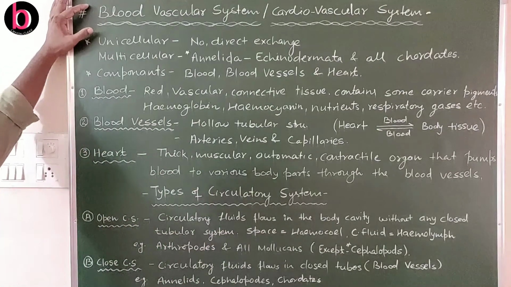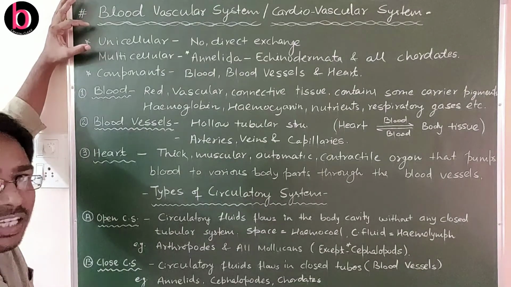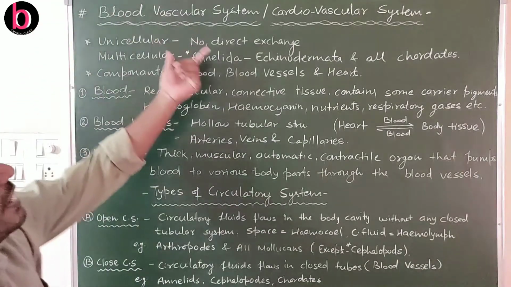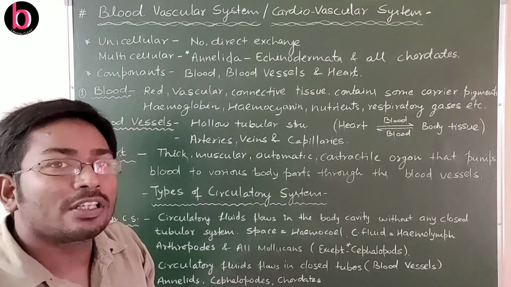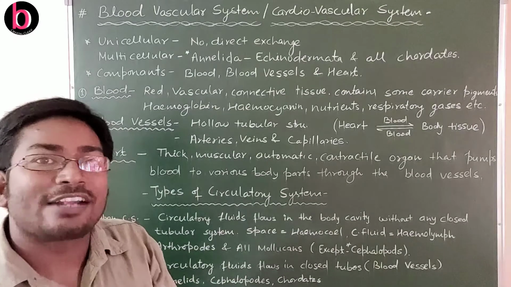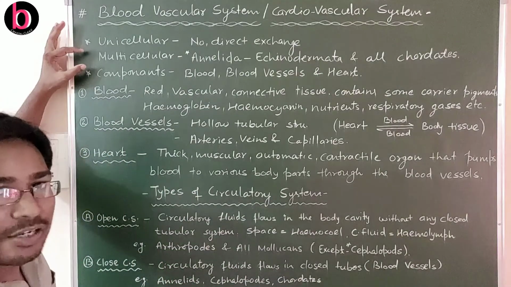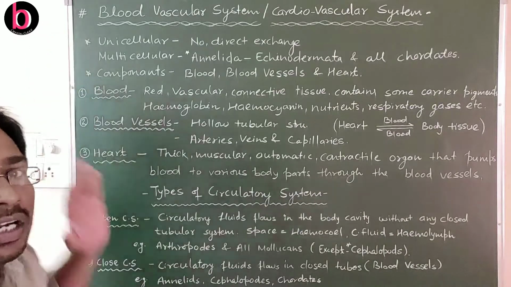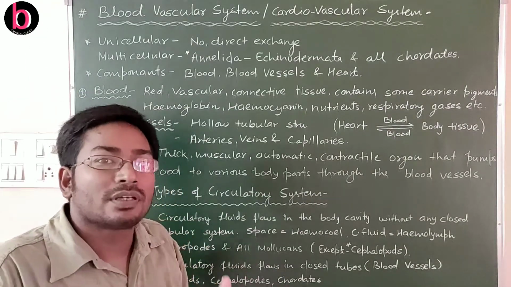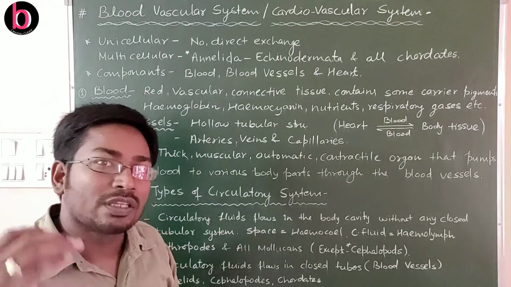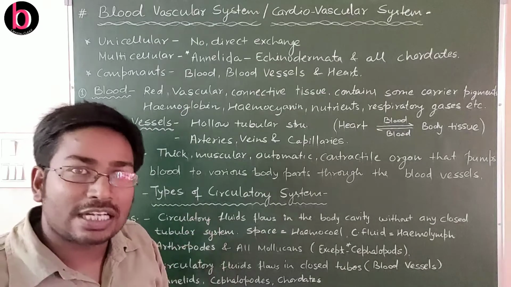If we discuss the blood vascular system, for unicellular organisms there is no such system. They have a direct exchange of all these substances. For unicellular organisms, this is cytoplasmic exchange. But among multicellular organisms, the lower multicellular ones again don't have any such circulatory system. They also have simple exchanges with their surroundings.